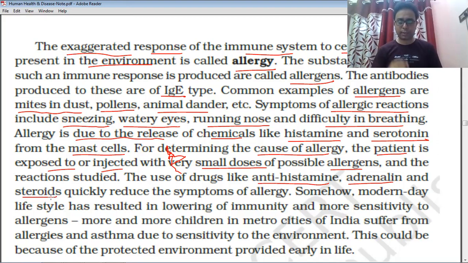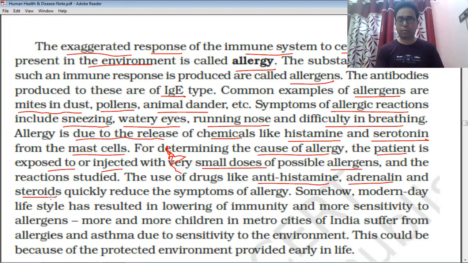From the MCQ point of view, that is a very important question: what is the treatment of allergy? Option one, antihistamine drug. Adrenaline is the second option, and steroids is the third option. That is a very important MCQ that may come in your NEET exam. When these drugs are used, the symptoms are reduced.